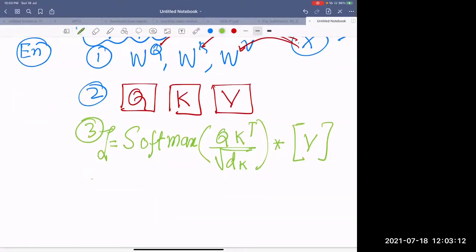That's the output of whom? If you remember, there is encoder number 1, encoder number 2, encoder number 3, encoder number 4, and such encoders.